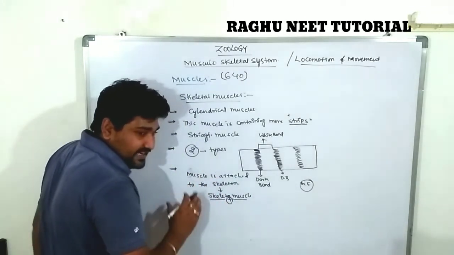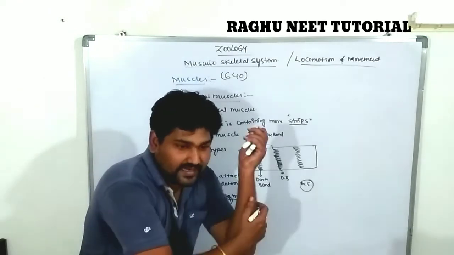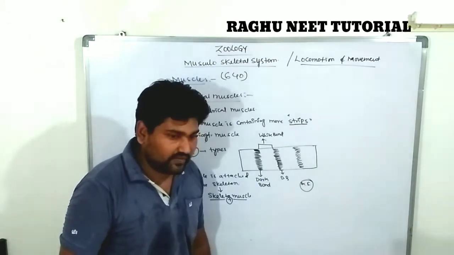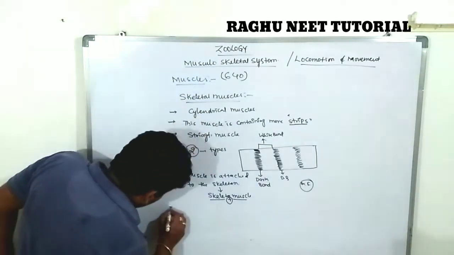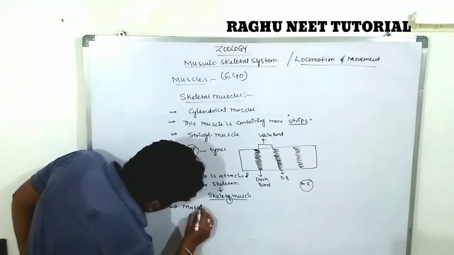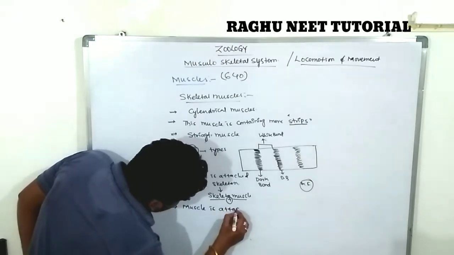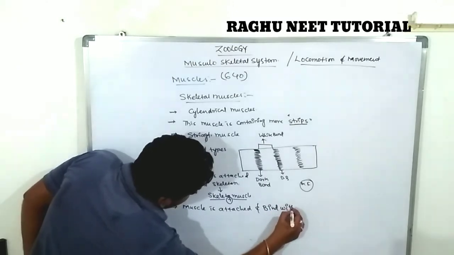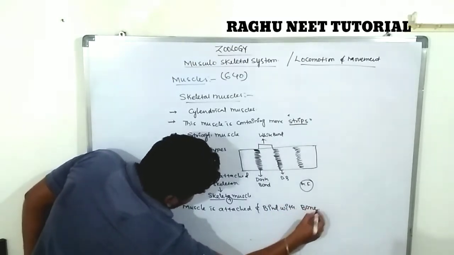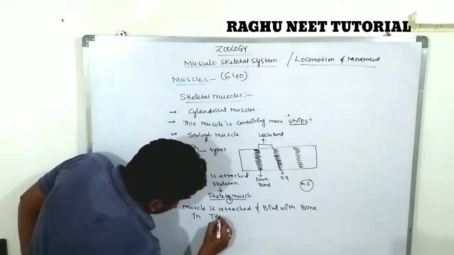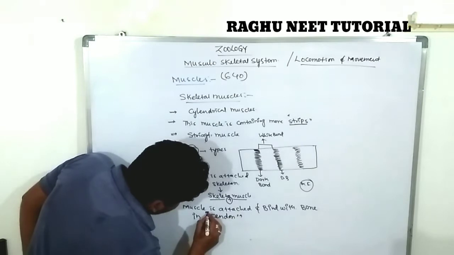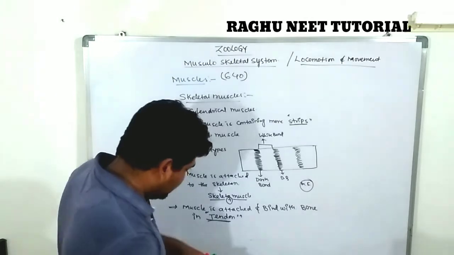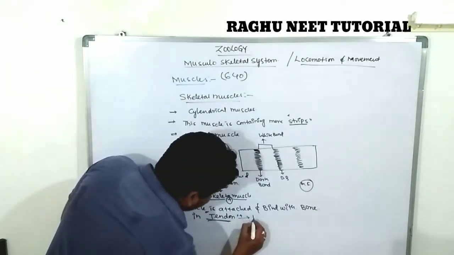The muscle is attached to the skeleton by which region? The muscle is attached to the skeleton in the region of the tendon. The tendon is the binding site between the muscle and the skeleton. Note down: the muscle is attached or bound to bone in the tendon region. So the tendon is called the binding site of the muscle.